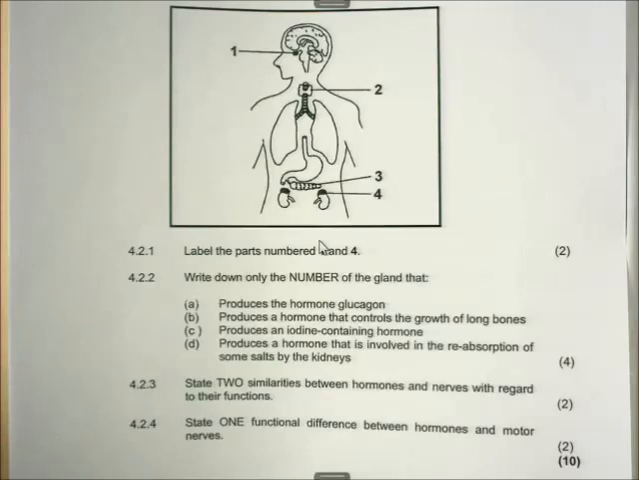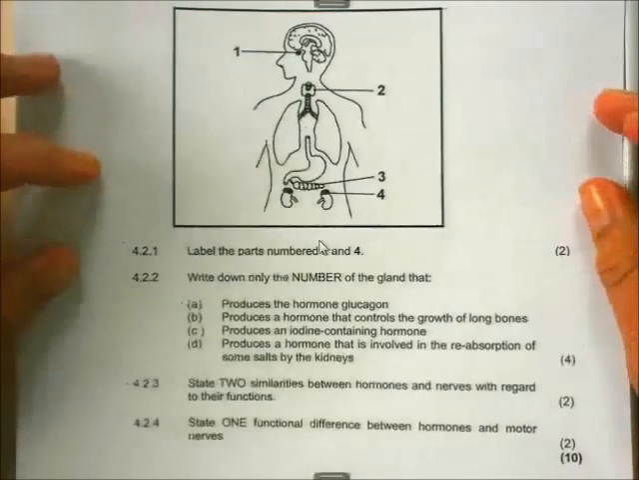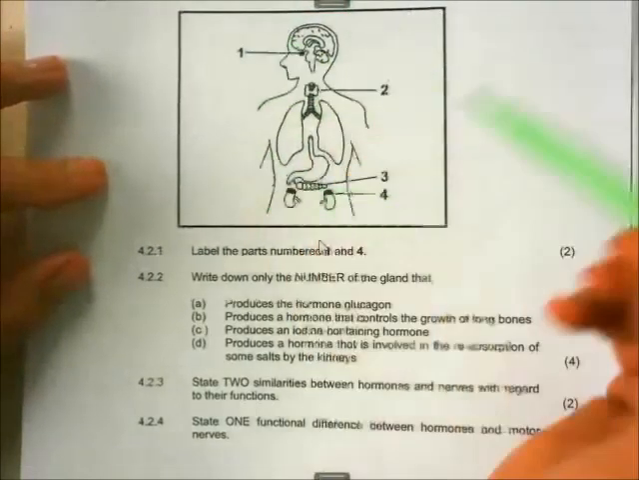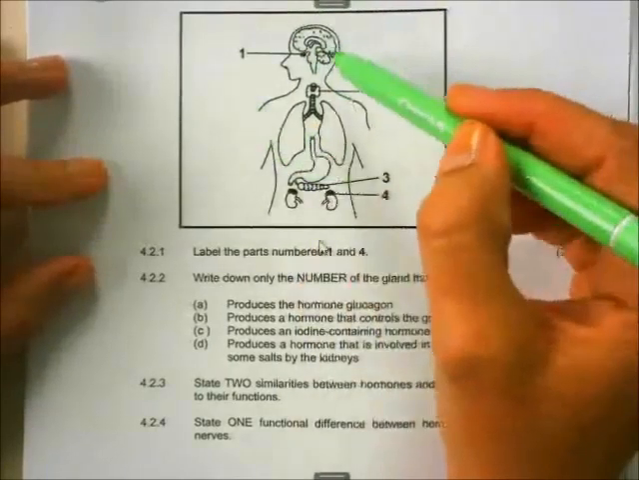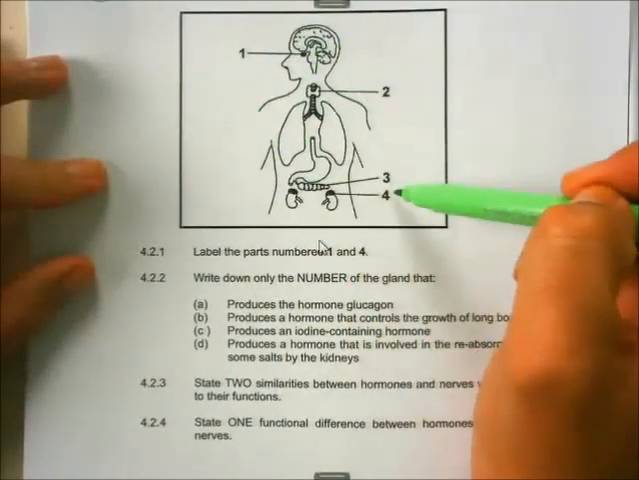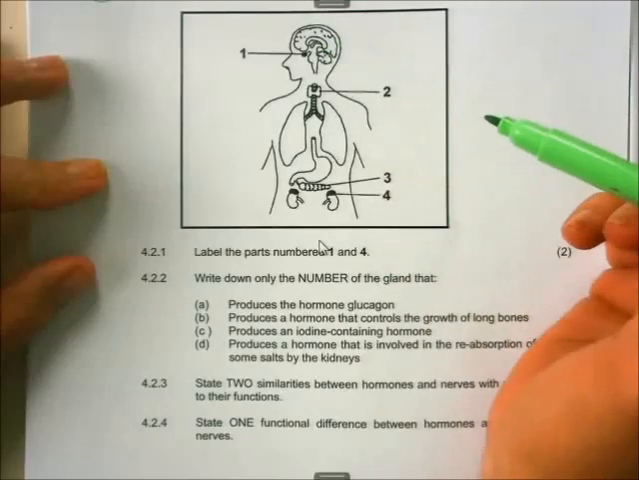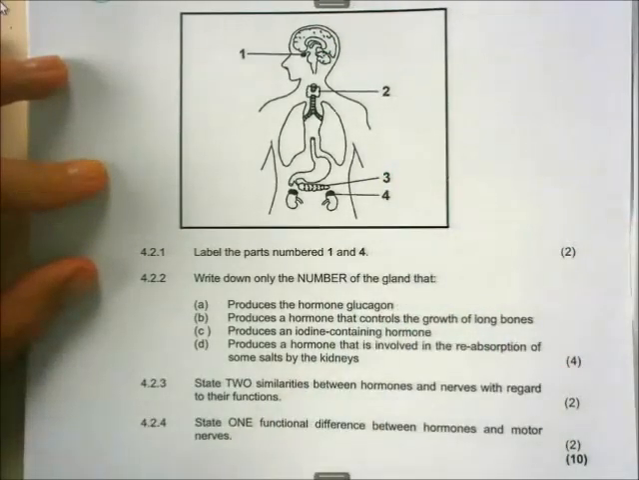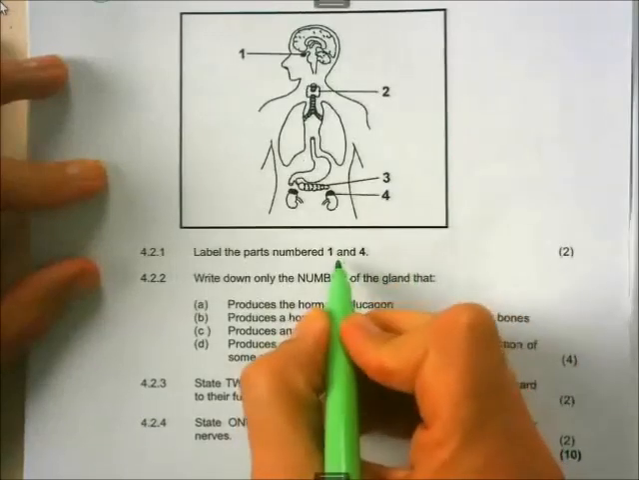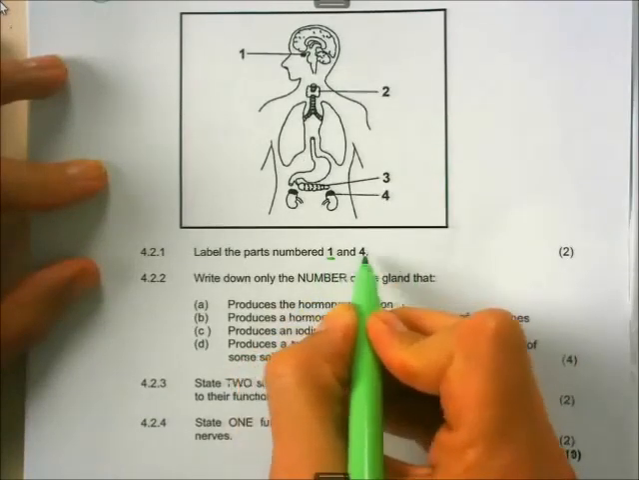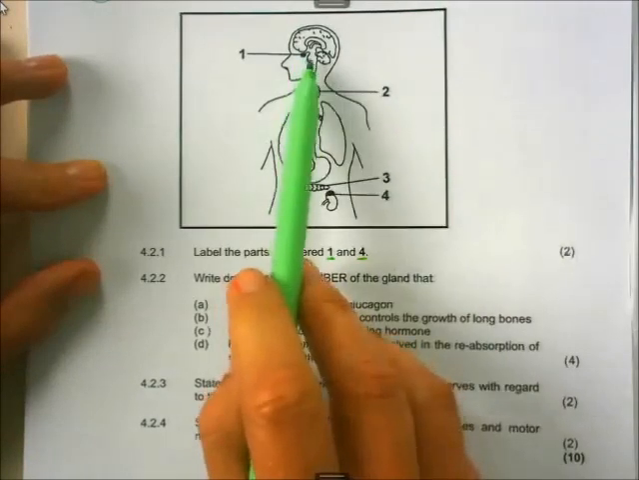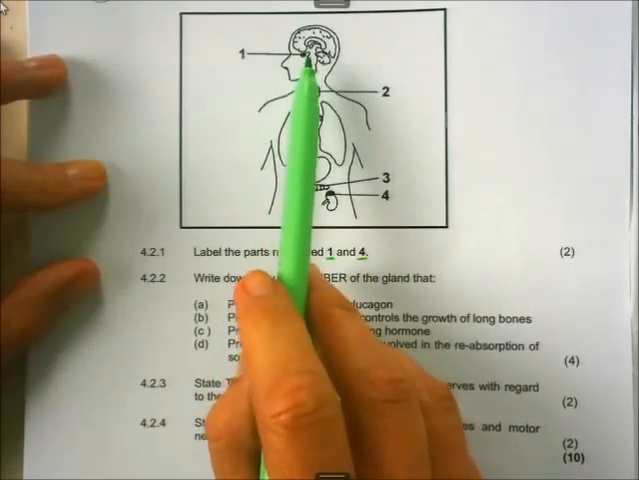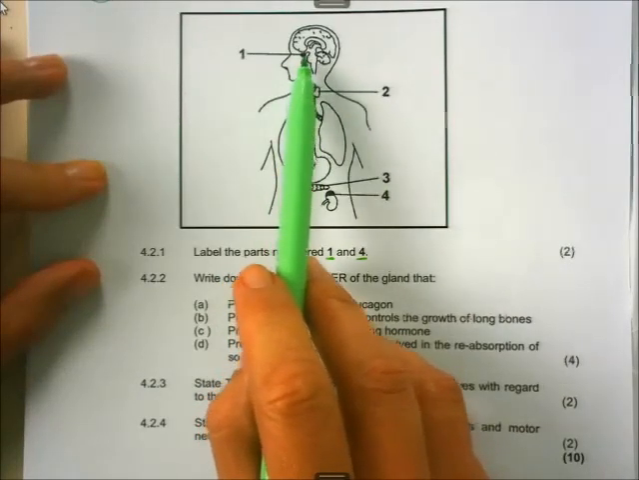Right. The first, they give us a picture. As I told you, they give us a picture and ask us to label the glands and give the function of one of them. In this specific question, they ask to label number 1 and 4, but we can go and see number 1. Now, I give you time to think if you know the answer.